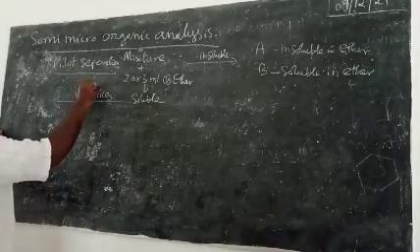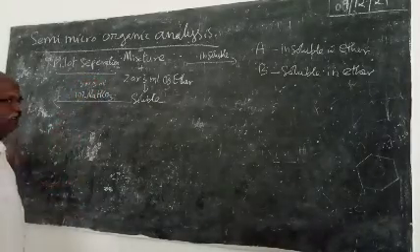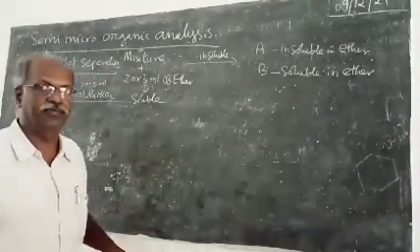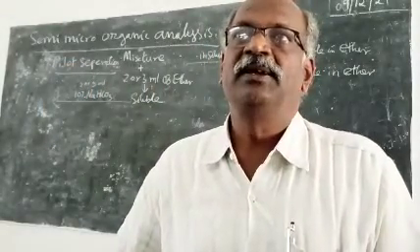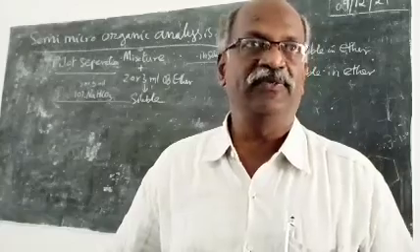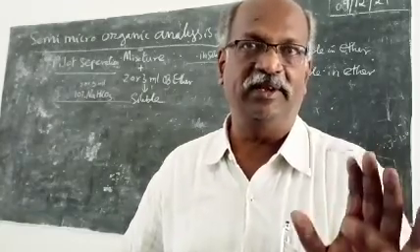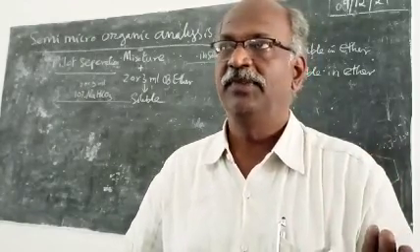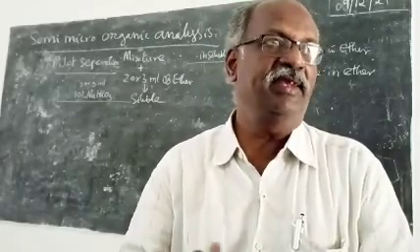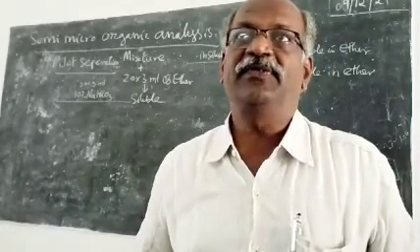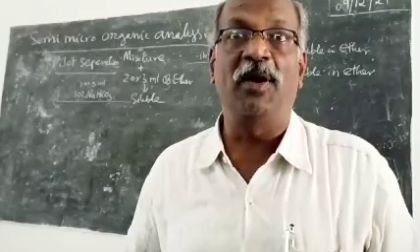2 or 3 ml of 10% sodium bicarbonate. Sodium bicarbonate is an inorganic compound. How can we make 10%? Dissolve 10 grams of sodium bicarbonate in 100 ml of water. You will have 10% sodium bicarbonate. It is a reagent. It is capable of reacting with carboxylic acids.